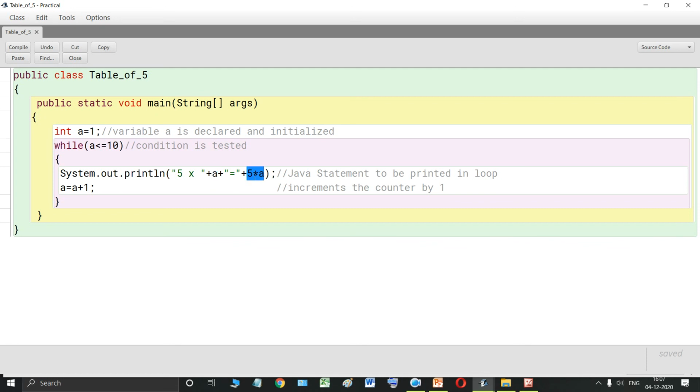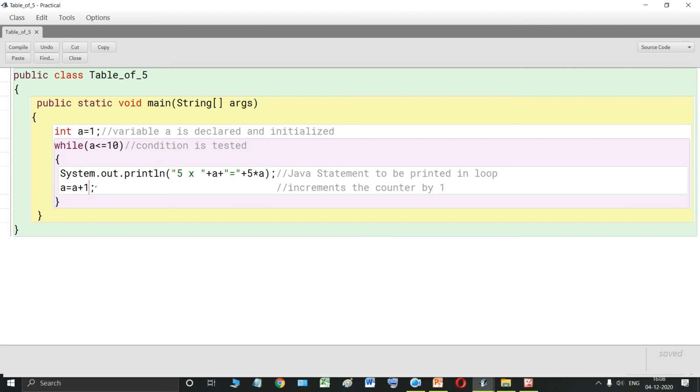Then whatever is the value of this 5 into a. This 5 is a constant over here and this a is a variable. So when the value of a is 1, then this will be calculated as 5 into 1. After that when the value of a increments and becomes 2, then it will come over here, and then 5 into 2 will be calculated, which is equal to 10, and so on. It will go on till the value of a becomes 10. When the value of a becomes 10, this will become 5 into 10 and you will get 50.